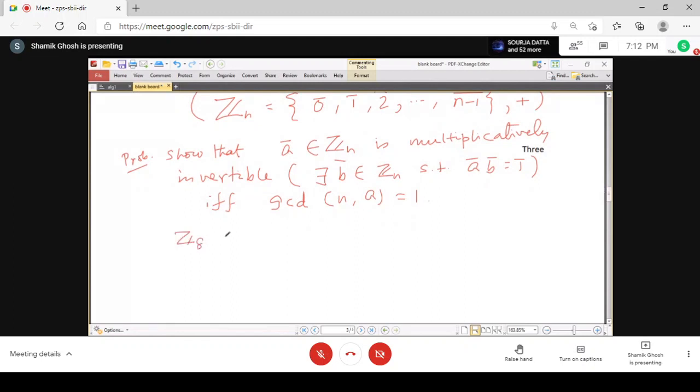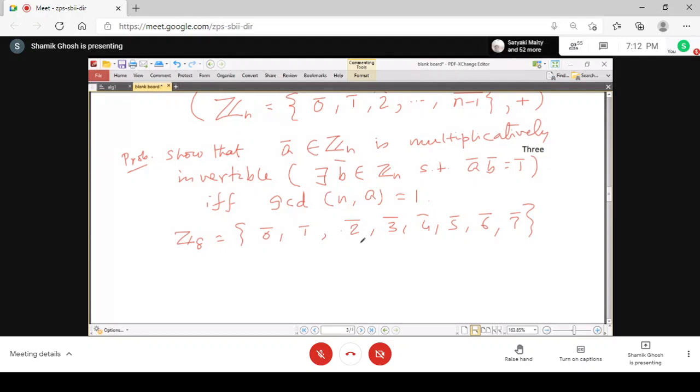I can show you one example so that you can understand this easily. Suppose you have Z8, then 1, 2, 3, 4, 5, 6, 7. So these 8 elements are there.